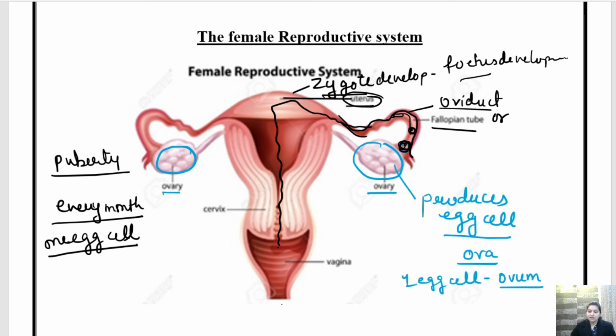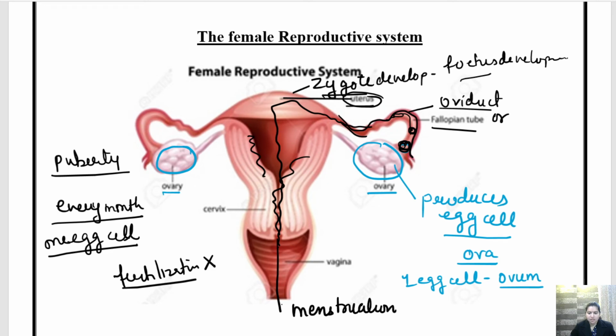But if the fertilization does not take place, then the egg is released along with this wall and all the material. It is released through the vagina and this is called menstruation.